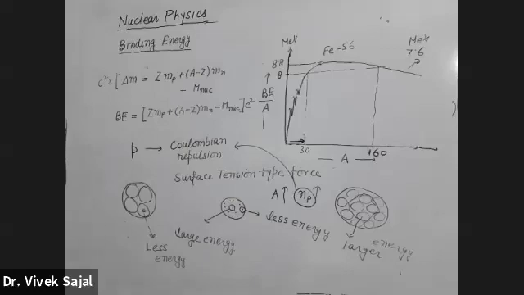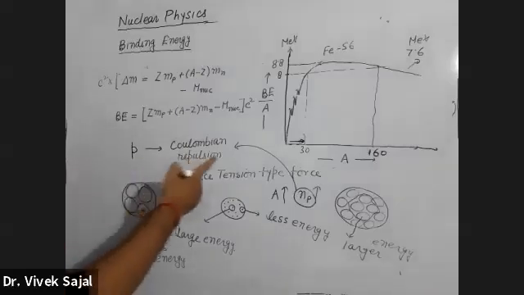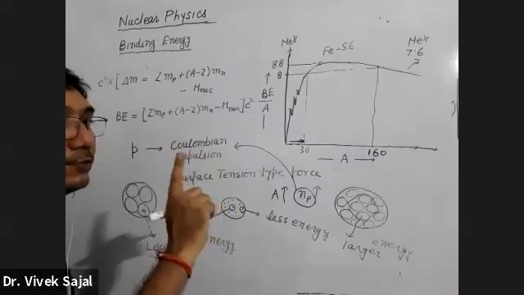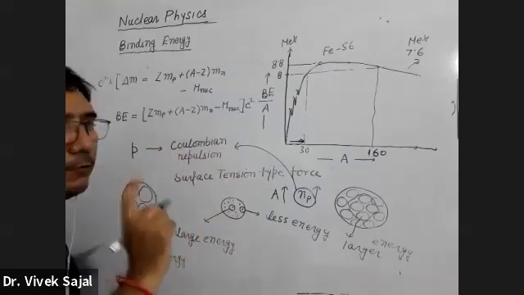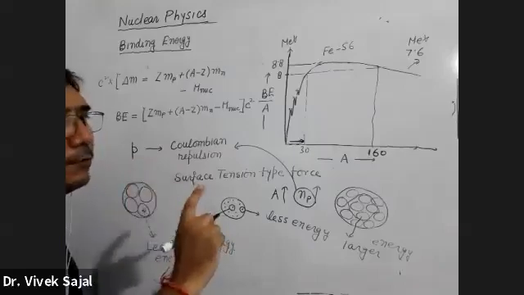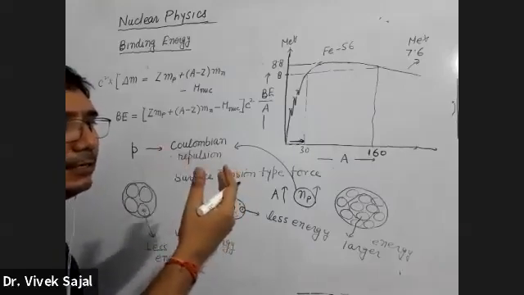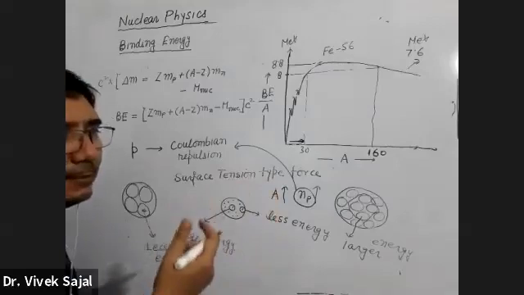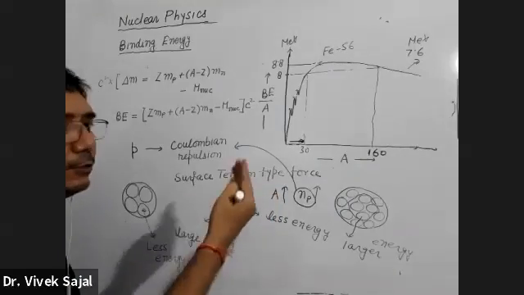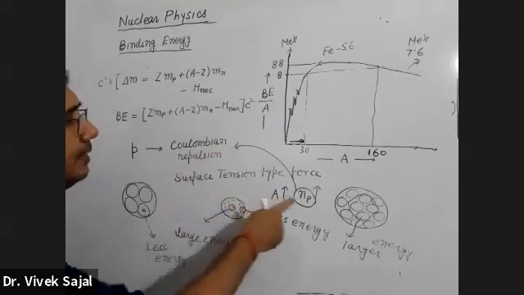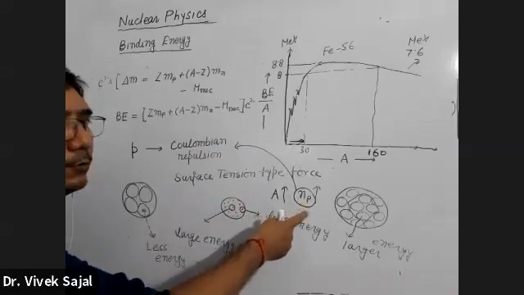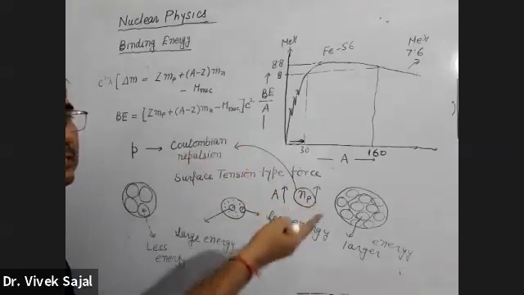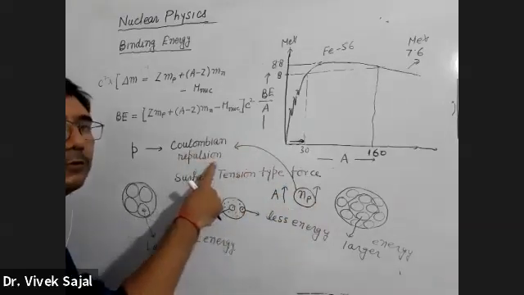This repulsive force is always a disruptive force. It makes nuclei less stable. It means this increase in the number of protons decreases the stability due to this repulsive force.